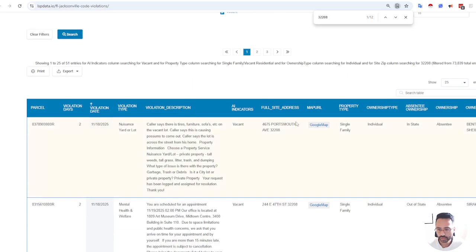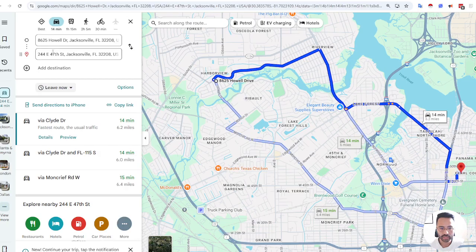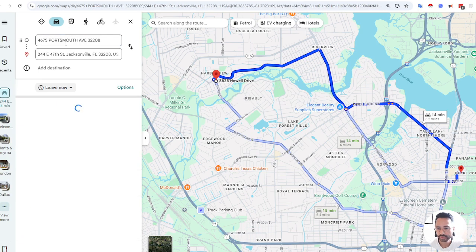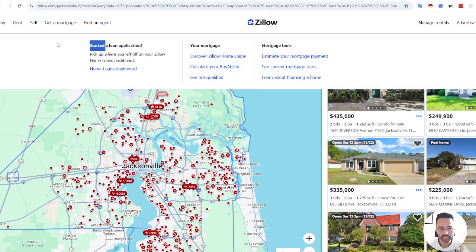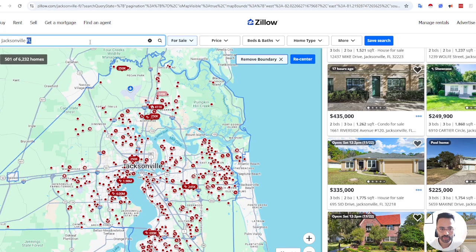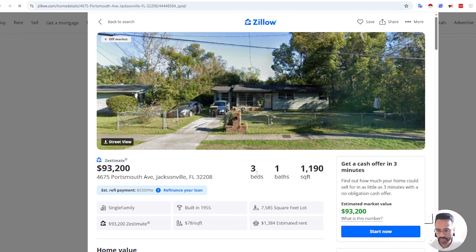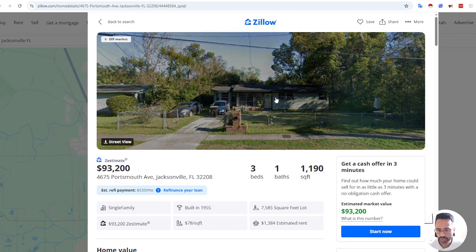Let's see if this one may be closer. If not, it doesn't matter. It keeps getting further. But let's say in this case, let's search for this particular property. It may be very similar. So 3 beds, 1 bath, this square footage, right?